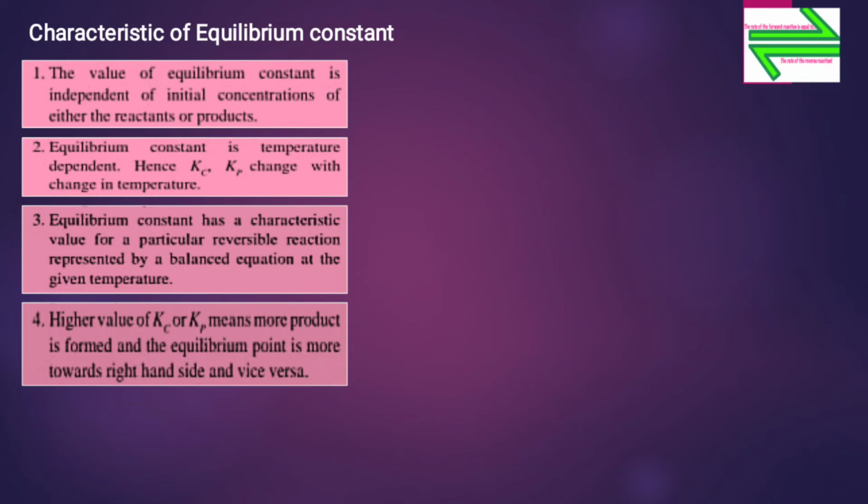Now let us see the characteristics of the equilibrium constant. We'll see the 4 characteristics of the equilibrium constant. The first one is that the value of the equilibrium constant is independent of the initial concentration of either the reactant or product. That is, Kc is independent of the initial concentration of reactant or product but depends on the temperature and nature of the reaction.